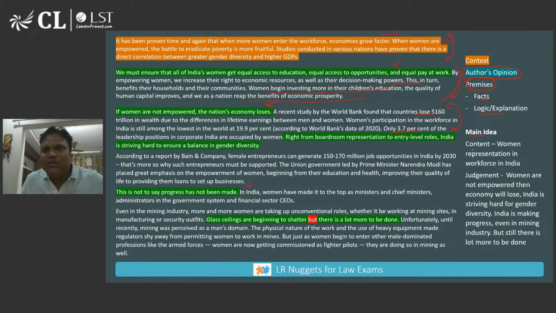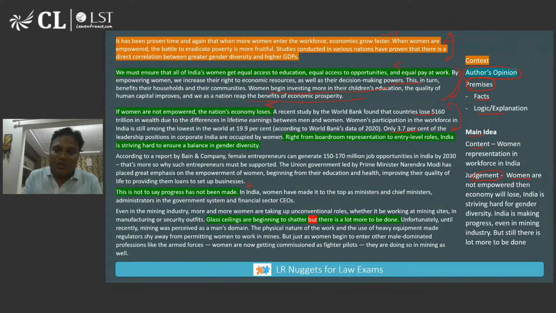What is the main idea? What is the content of the passage? Be very clear about it. The content of the passage is women's participation in the workforce. What is the author's judgment? I have not done anything; I've just written the summary of all the things in green. Women are not empowered, then the economy will lose. India is striving hard for gender diversity. India is making progress. He has said this is not to say that India has not made progress, even in the mining industry, but still there is a lot more to be done. That's what the entire passage is about.